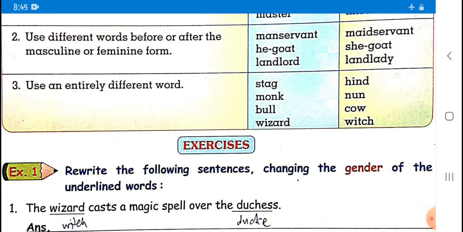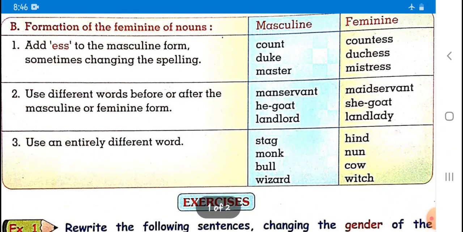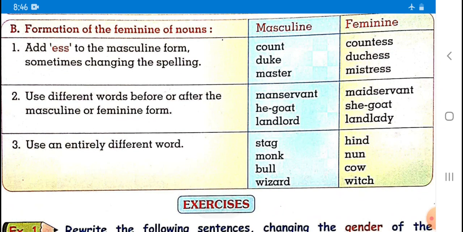He goat, she goat. So there is no other name for female goat or male goat. Both have the same name, but we can just add he or she. Landlord, landlady. Landlord will continue in the masculine and landlady will continue in the feminine.